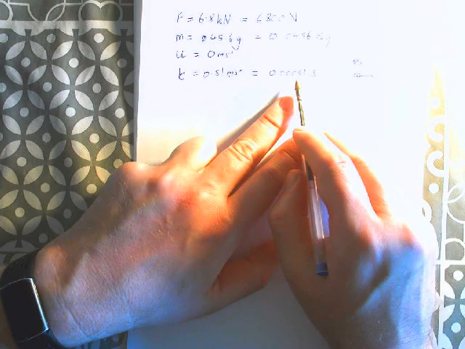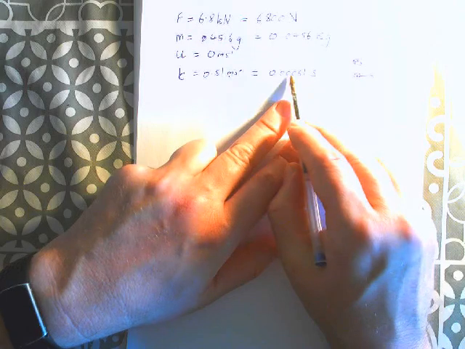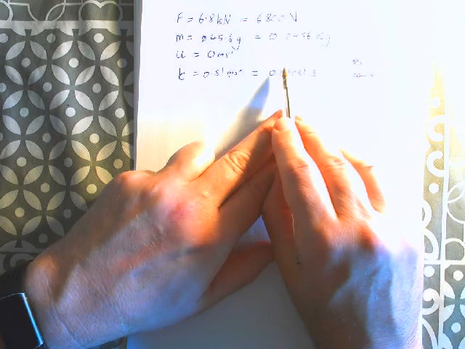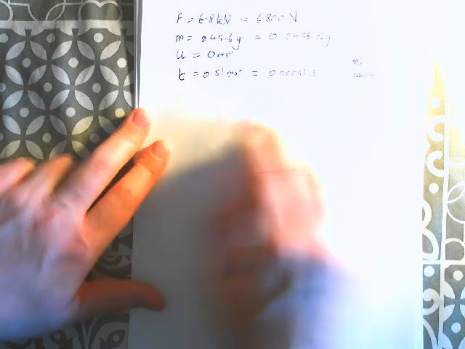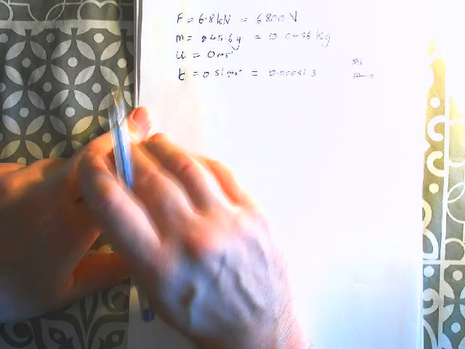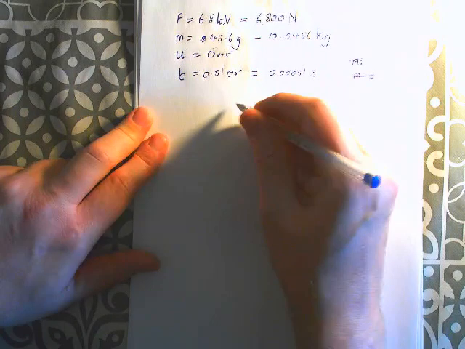0.00051 seconds. This is where I made a mistake on, I know, the third or fourth version, whatever version we're on now. I left out a 0, and my answer was like 10 times what it should be, like Superman hitting the ball kind of thing. But now we're in the right place. We've got our time, we've got our mass, we've got our force.